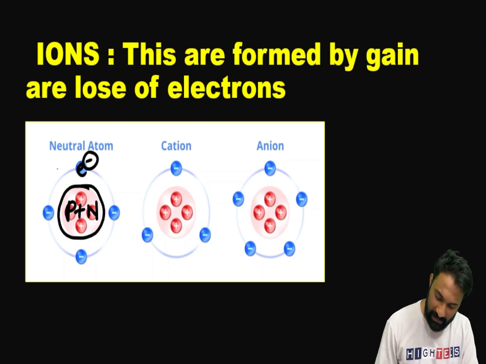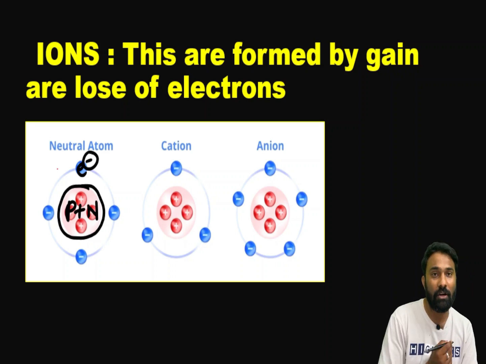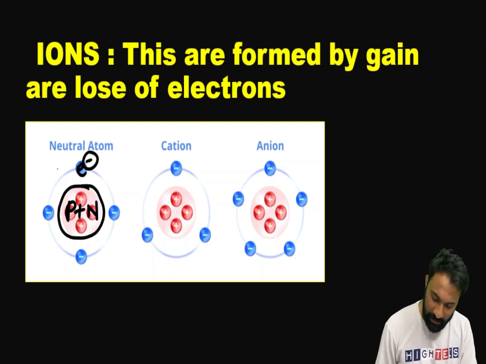Now here this is cation. How is the cation forming? How is the anion forming? This is a neutral atom. And this is how the cation is forming, how the anion is forming. Now I will explain very clearly. Now listen carefully. See here, cation. First I will explain about the atom.